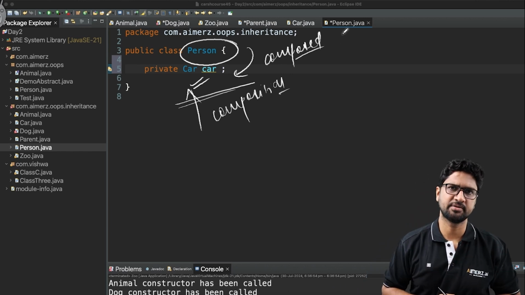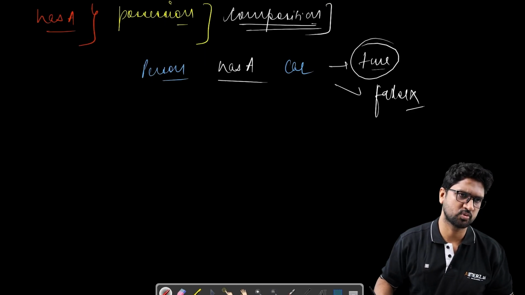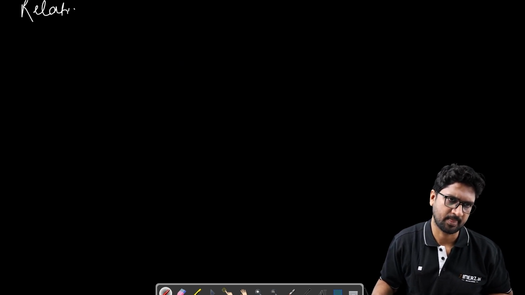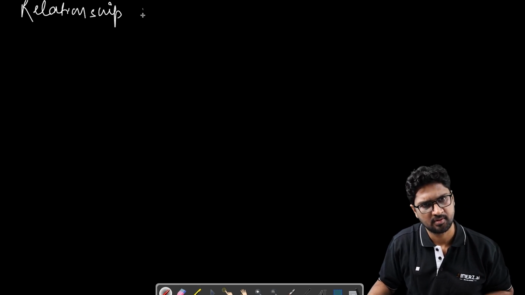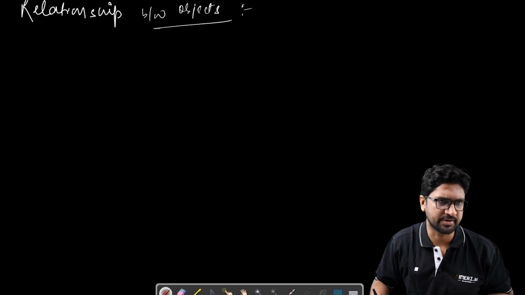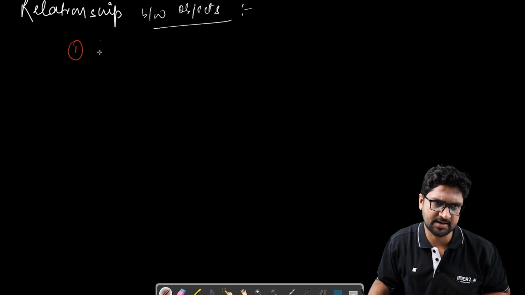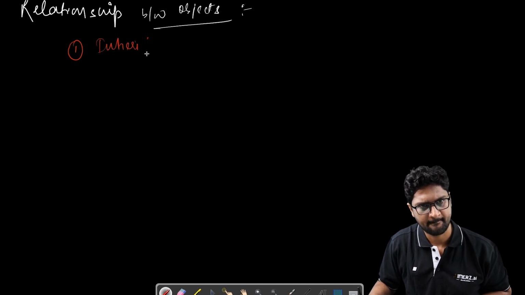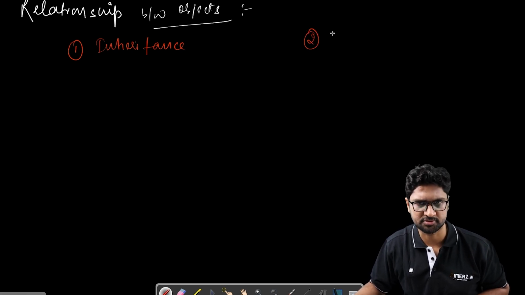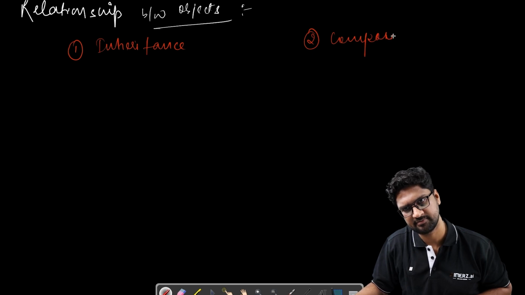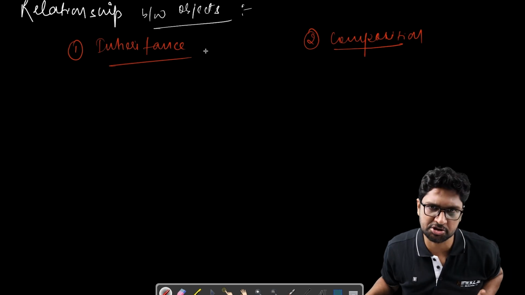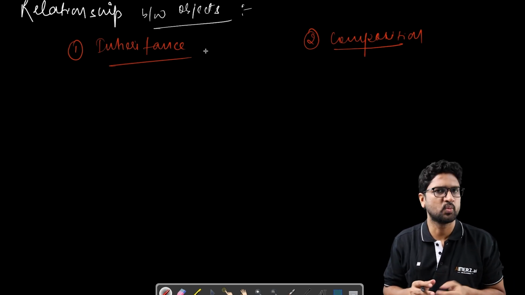So we understand by now that in order to find the relationship between objects, it can be done in two ways. What are those two ways? One of the ways is inheritance, and the other way is composition. Now this is again a very common question asked in interviews: both are used for the relationship itself, so which does what, and what is the difference?